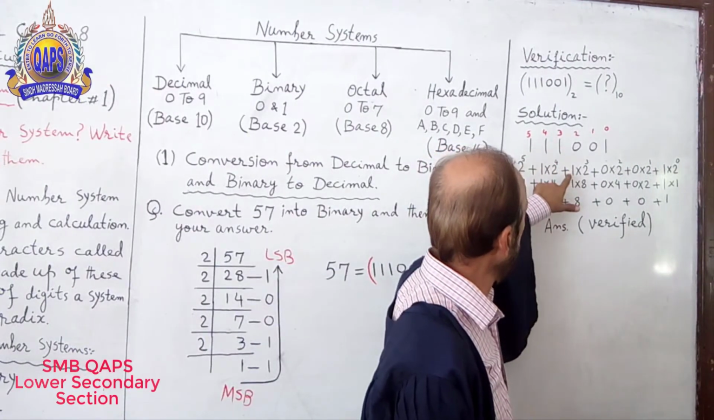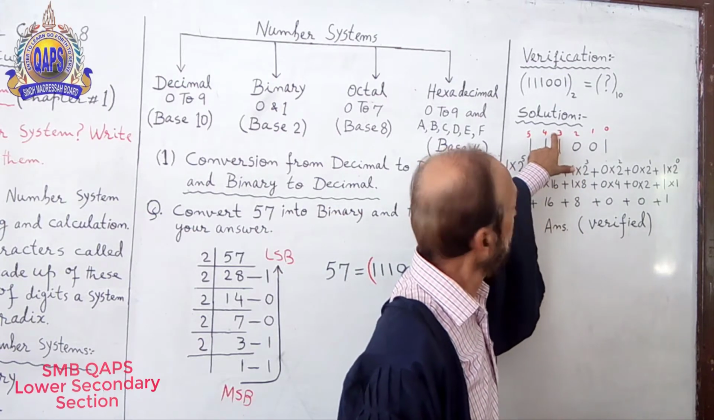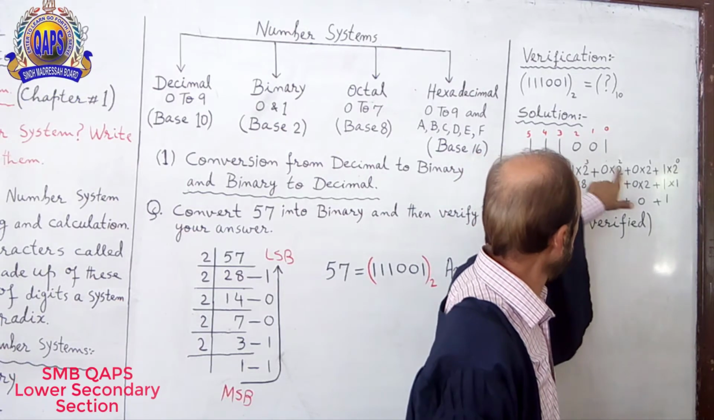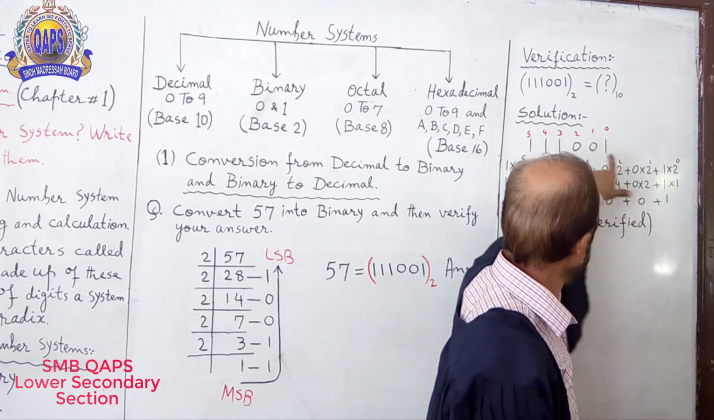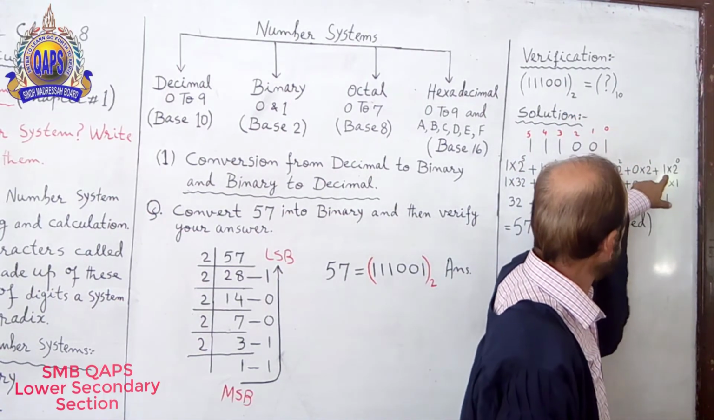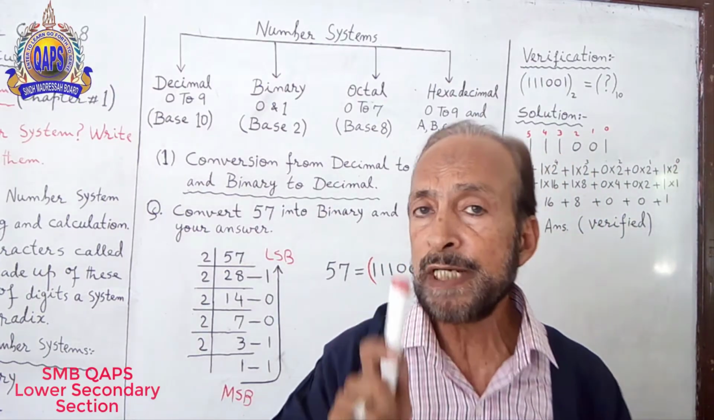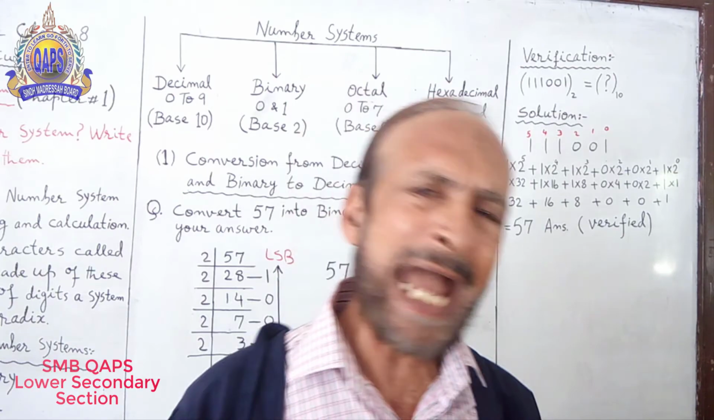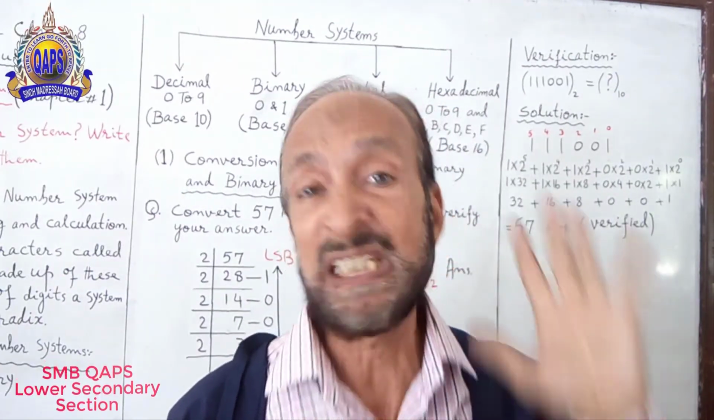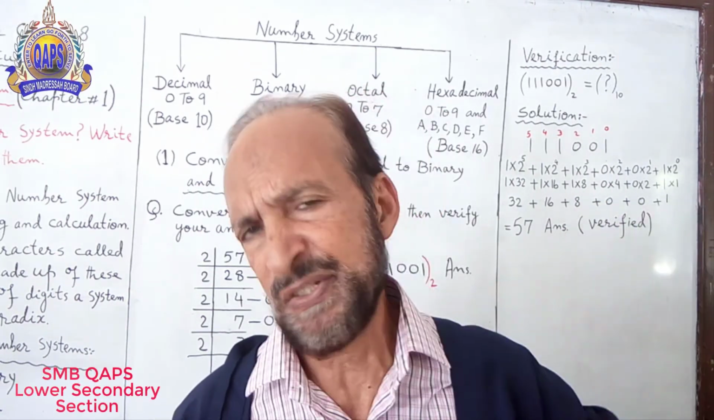Plus this one will come over here: 1 multiplied by 2 raised to the power 3. Plus 0 multiplied by 2 raised to the power 2. Plus this 0 multiplied by 2 raised to the power 1. Plus 1 multiplied by 2 raised to the power 0. Dear student, any digit raised to the power 0 always equals 1. Even if it is in lakhs or millions, it doesn't matter.